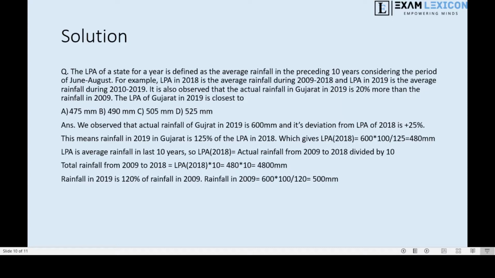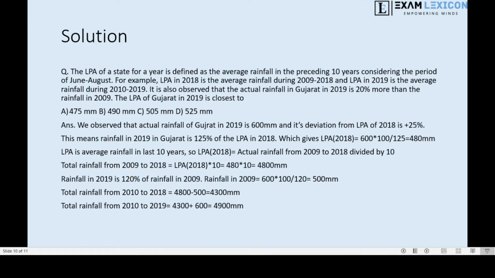This is given to us in the question itself in the last line. So rainfall in 2009 comes out to be 600 into 100 divided by 120, which gives us 500. Okay, so now we have rainfall in 2009 as well. So the total rainfall from 2010 to 2018 we can easily get by subtracting the rainfall in 2009 from the total, which gives out to be 4300.